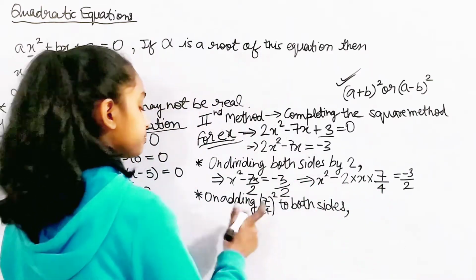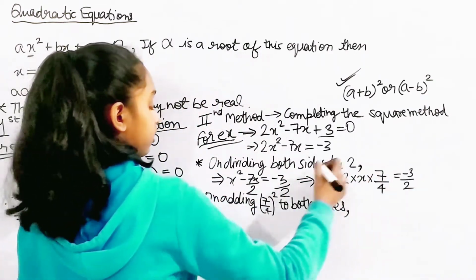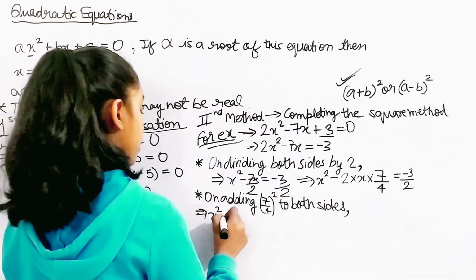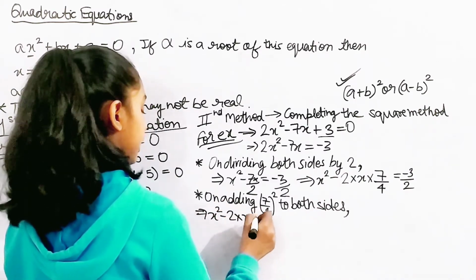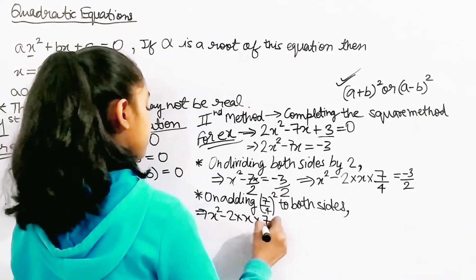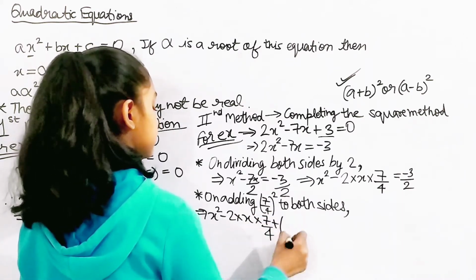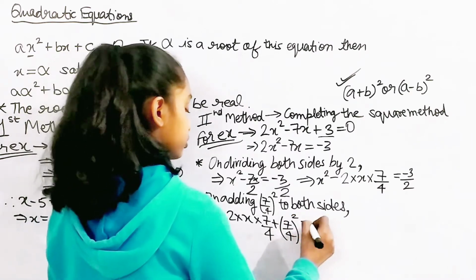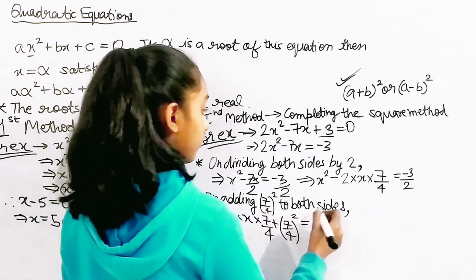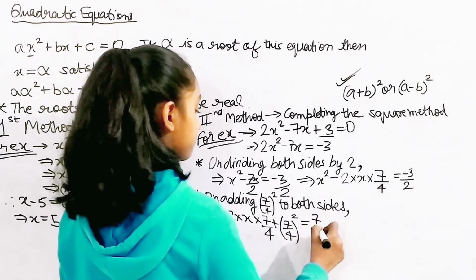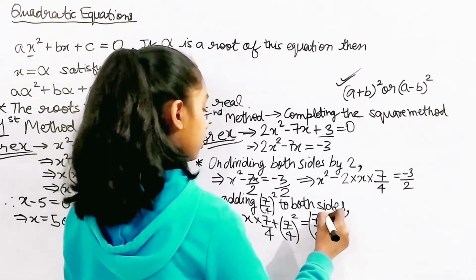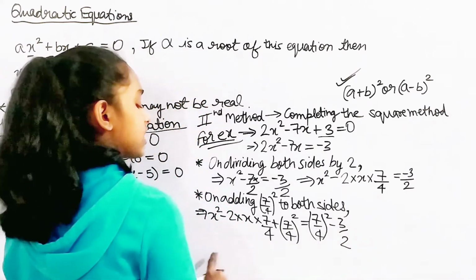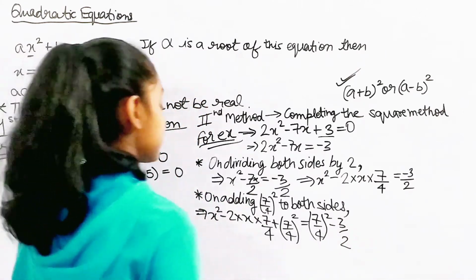Okay, so we had this final, okay? So this x squared minus 2 into x into 7 by 4 plus 7 by 4 square, which is equal to, I'm going to add now 7 by 4 square minus 3 by 2, right? So that's what we're going to have here, isn't it?